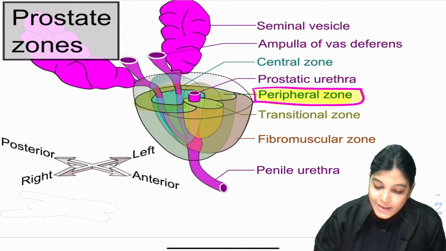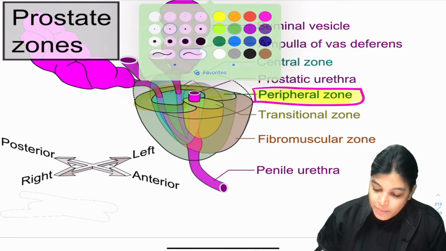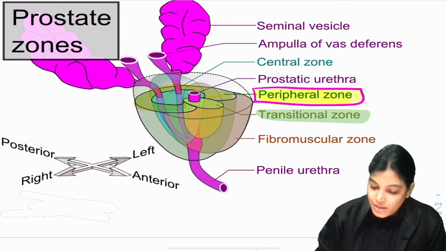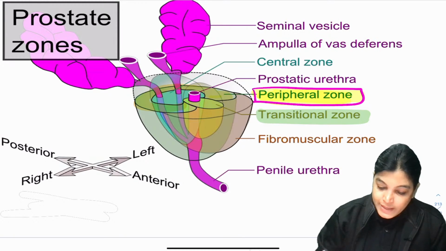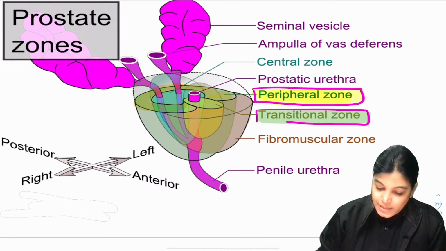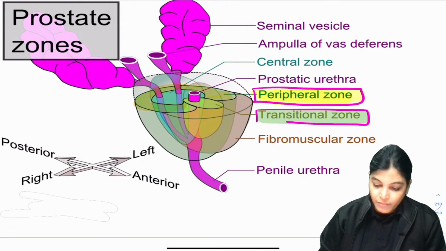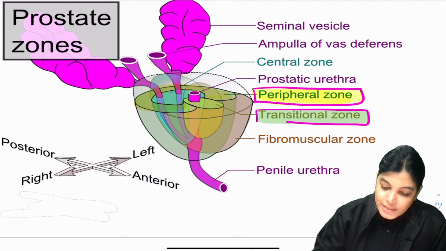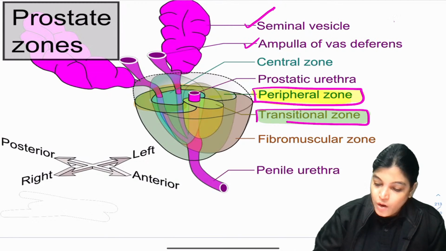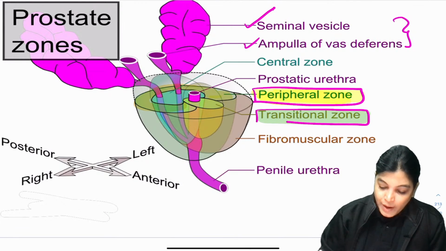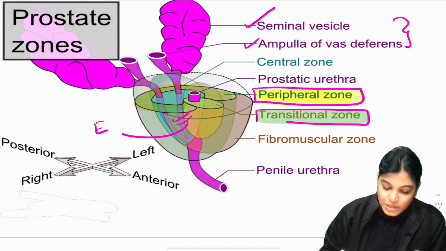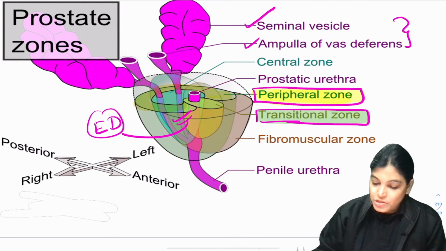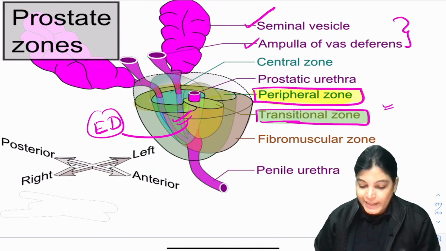Now the transition zone, as I told you, it is surrounding the ejaculatory duct. Here you can see the seminal vesicle and the ampulla of the vas deferens, which together join to form the ejaculatory duct. Together this structure is the ejaculatory duct, and the transition zone is surrounding the ejaculatory duct.